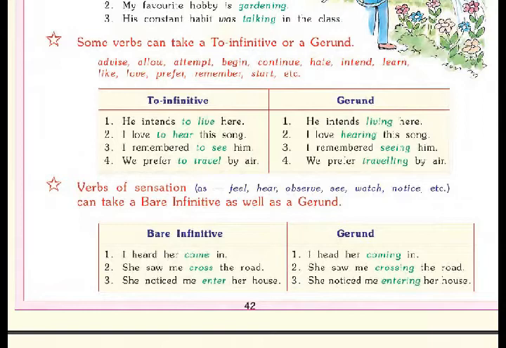First, I heard her come in, and as a gerund, I heard her coming in. Second, she saw me cross the road. She saw me crossing the road. Third, she noticed me enter her house. And as a gerund, she noticed me entering her house.